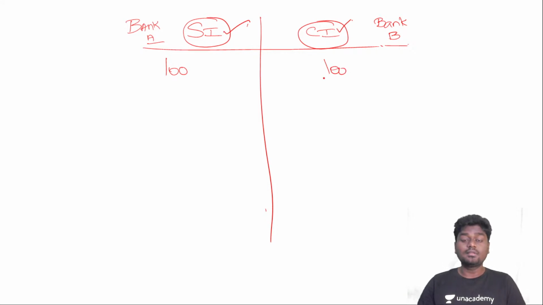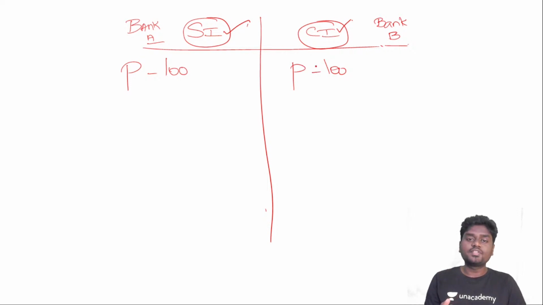So kindly remember, the money which is deposited or which is invested or which is borrowed is actually called the principal. So principal is something out of which you earn an interest. So the money out of which you earn an interest is actually called a principal. In this case, I deposited 100 rupees in both the banks, right? In bank A and in bank B. Fine. So this 100 rupees is actually called a principal.